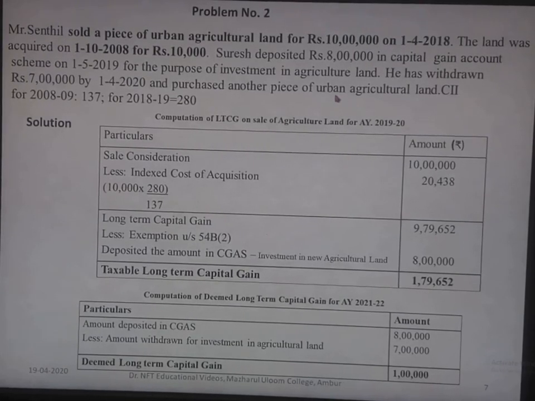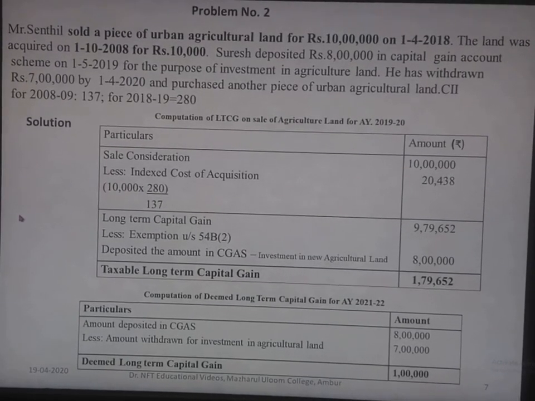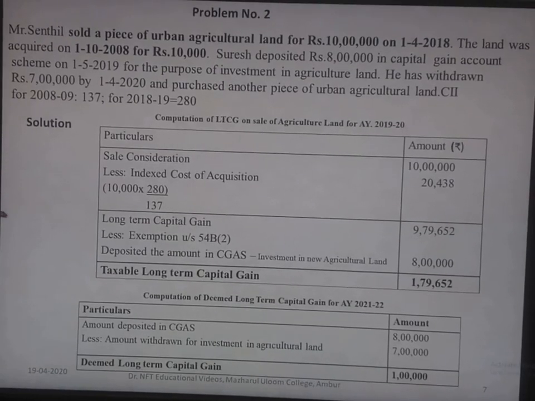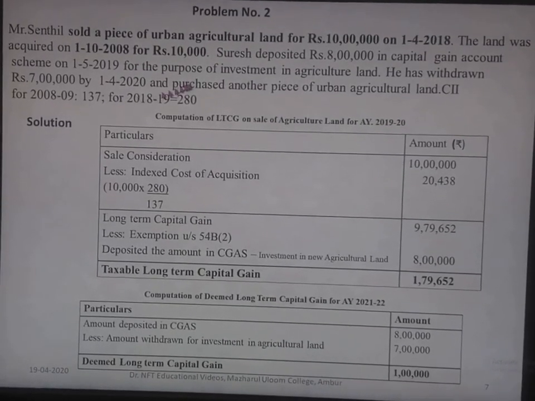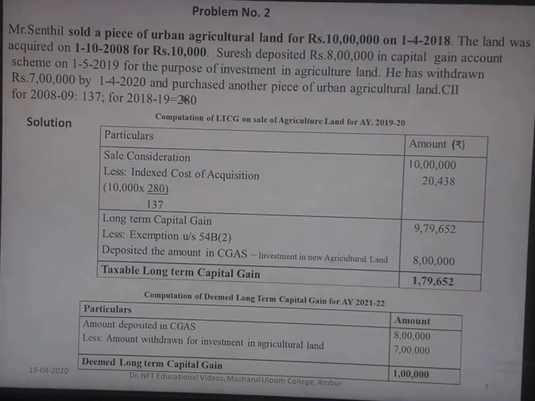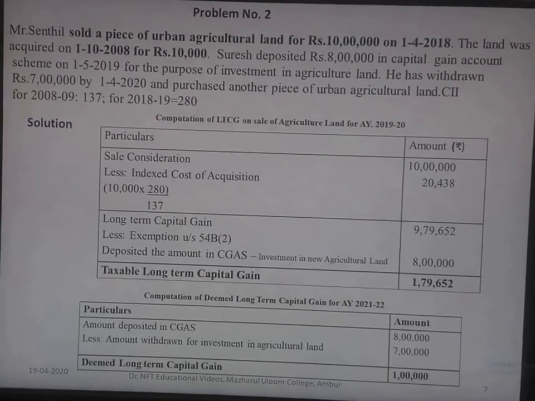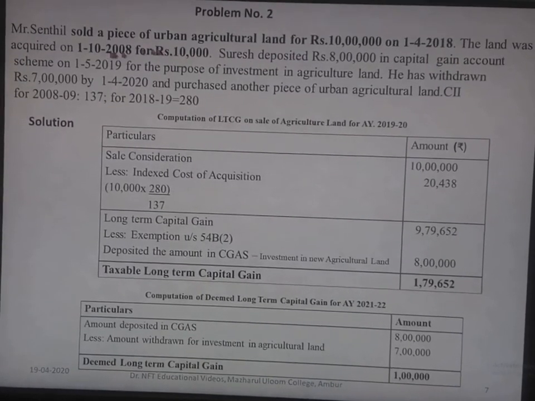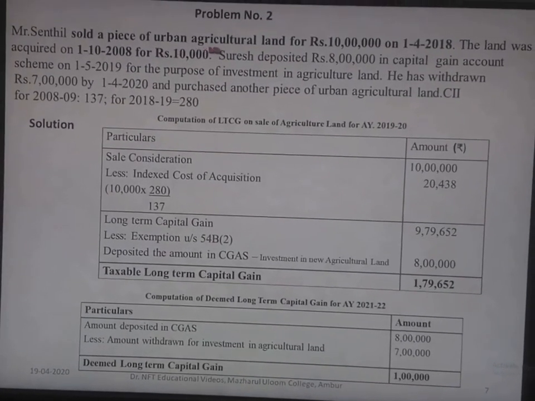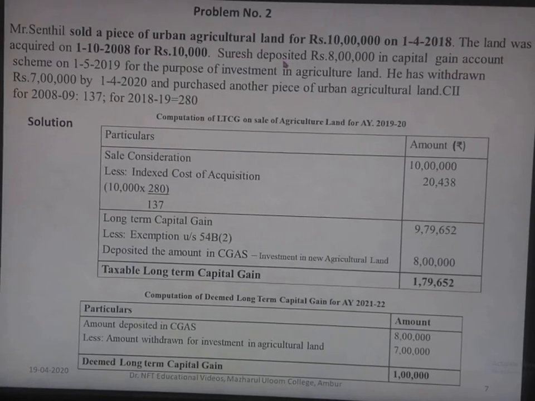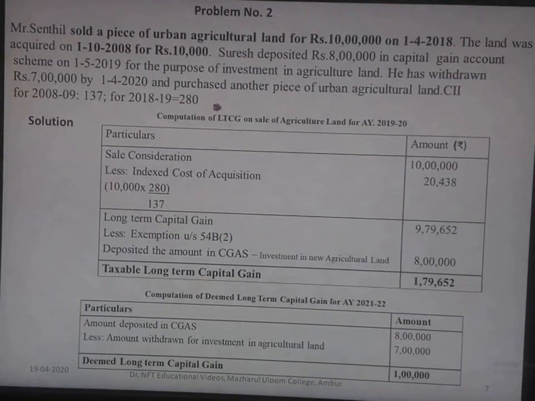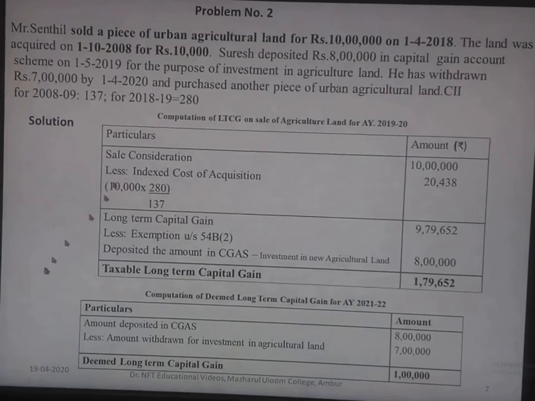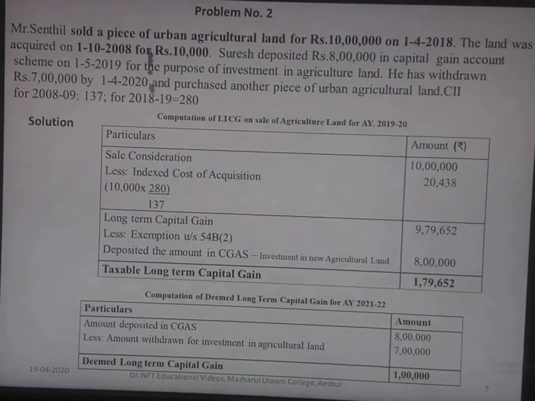urban agricultural land. So here in this problem we can see that urban agricultural land is a long-term capital asset because it was purchased on 1/10/2008 and sold on 1/4/2018. It was held for more than 3 years. So this is subject to indexing. That's what we have done in the solution.